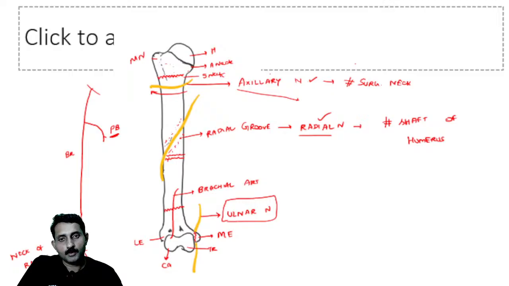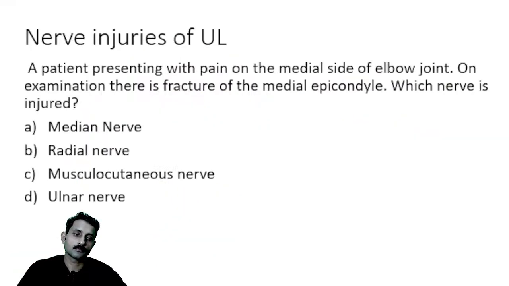So now approach the same question. A person presents with pain on the medial side of the elbow joint. There is a fracture of the medial epicondyle. Now which nerve will be injured? Do we go for the median nerve? The median nerve comes in the anterior aspect of the arm, so it is not going to get injured. Okay. The radial nerve comes in the posterior part of the arm, so it is not getting injured. Musculocutaneous nerve also no. Ulnar nerve. So the medial epicondyle is the catch point here. You should always look for the clue. If you have a fracture of the medial epicondyle, the ulnar nerve is the answer.